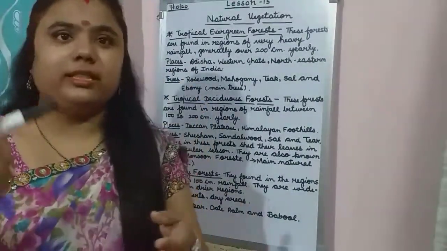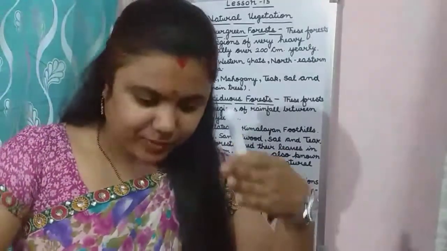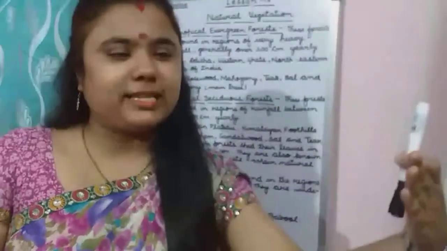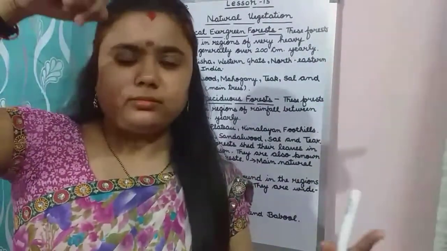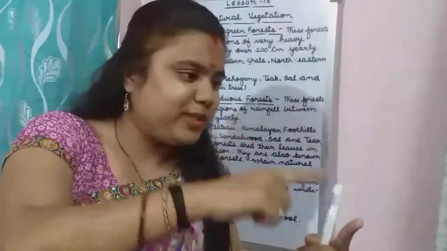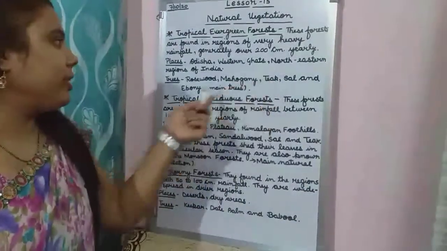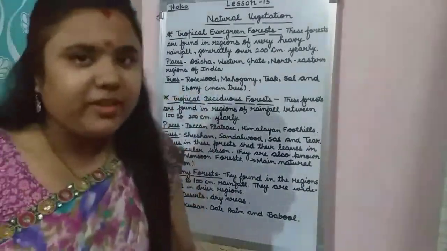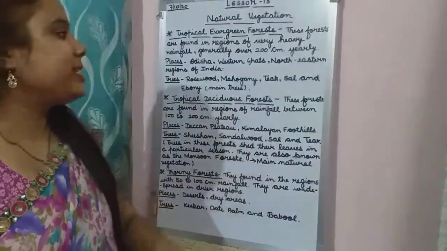Suppose this is the map and see how we look at the directions. Up is north, downward is south, this side is east and this side is west. So north and east, all those places which come between the north and east, in the northeastern part of India, where very heavy rainfall occurs, these forests are found there. So these are the places.